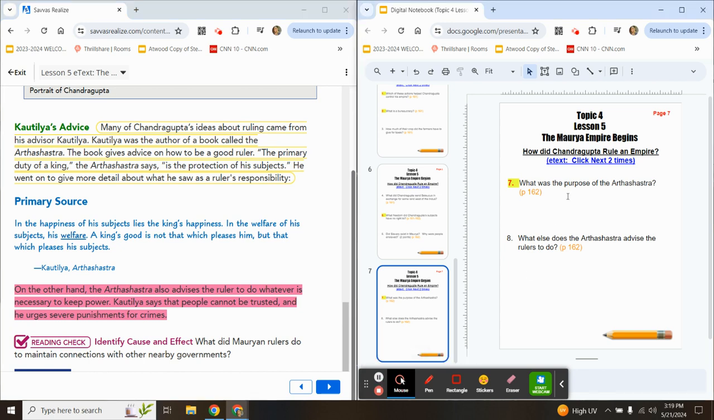All right, again, number 7. What was the purpose of the Arthashastra? You'll find that answer in this yellow circled paragraph. This is a quiz question, and it is on page 162 in your textbook. And lastly, number 8. What else does the Arthashastra advise the rulers to do? You'll find that answer in this pink highlighted paragraph.